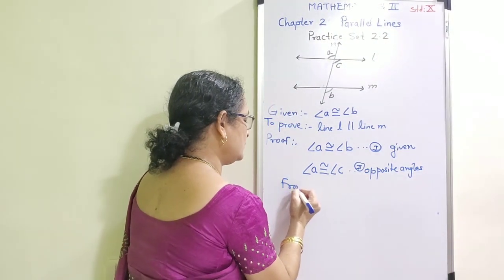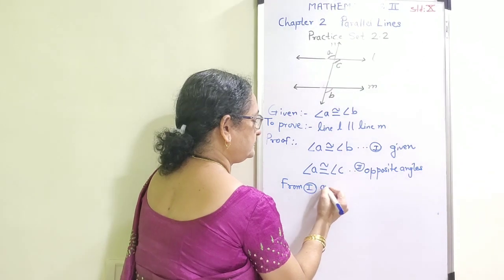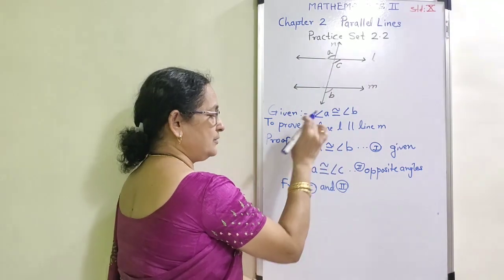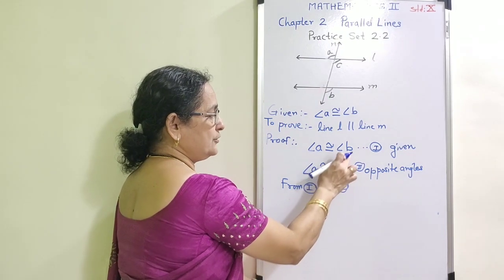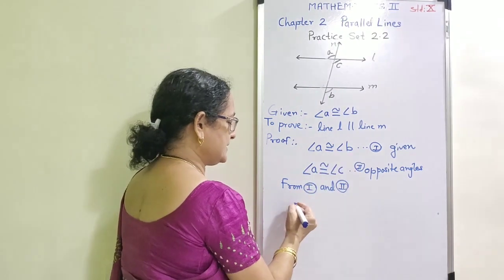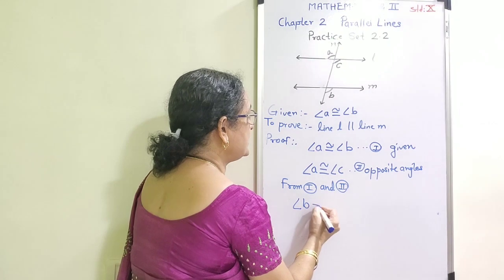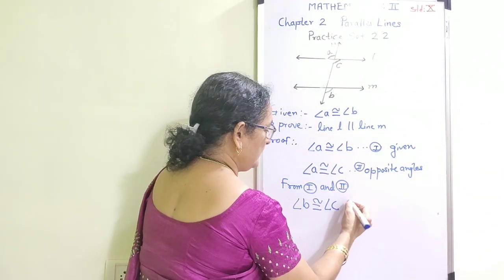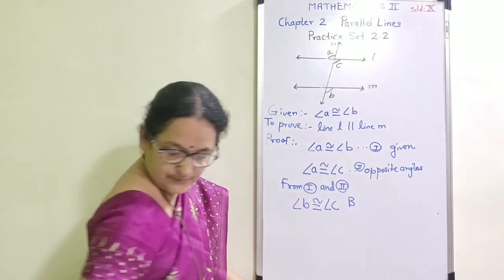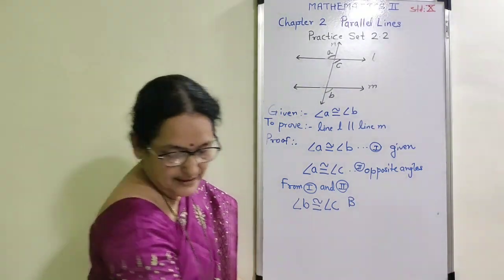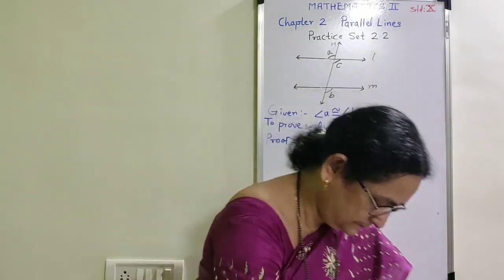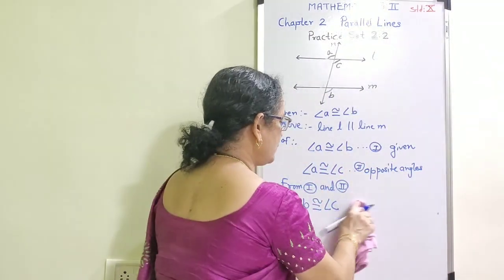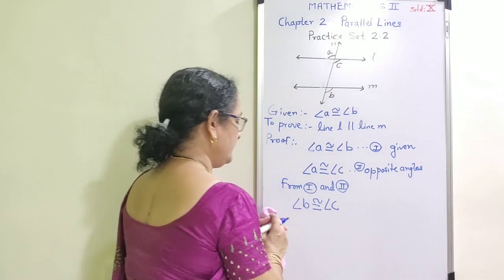From 1 and 2, observe the given two figures. A is congruent to B as well as A is congruent to C, and therefore the conclusion is angle B is congruent to angle C. But we are going to write the reason that these two are corresponding angles of each other, but